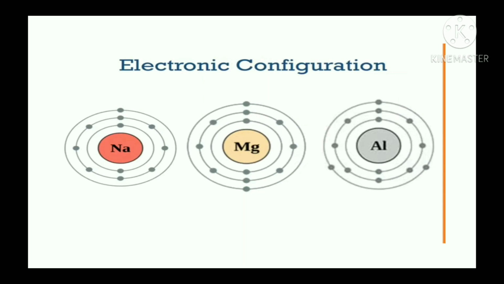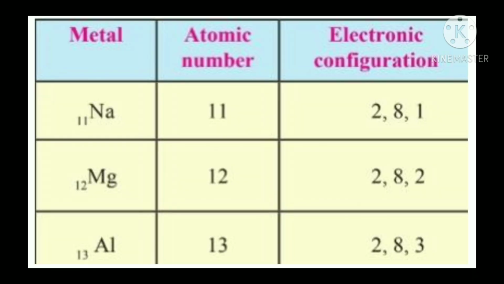See the other examples. Second example is magnesium. Magnesium denoted as Mg has atomic number 12. Therefore, 1 additional electron as compared to sodium. Therefore, the electronic configuration is 2, 8 and 2 with 2 electrons in the outermost shell.